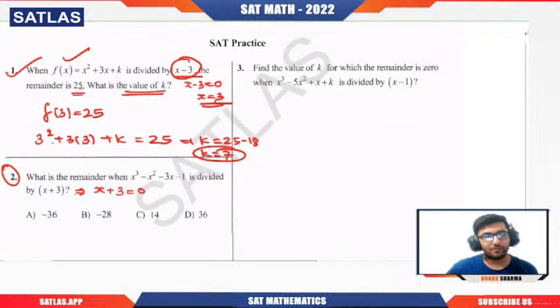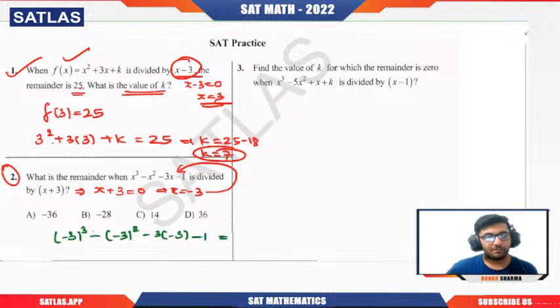First see what x this is going to give us. So that will be x equal to minus 3. So I put x equal to minus 3 here and that will provide me the polynomial. Okay, so simple fundamental we are using here. Minus 3 cube minus minus 3 square minus 3 minus 3 minus 1. So lot of minus here.